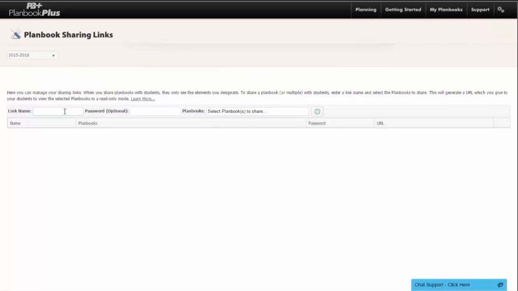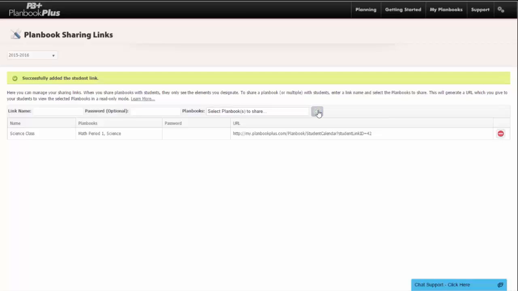Begin by giving your link a name. If you want your students to enter a password on entry, you would type that password here. Then select the Planbooks you want to share with your students. Once you are done, click the plus button to create the link.